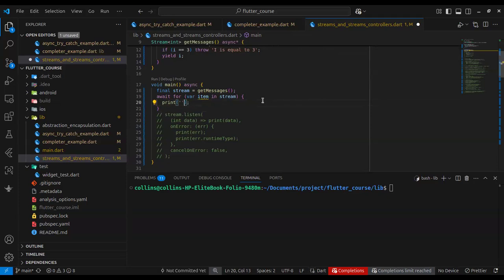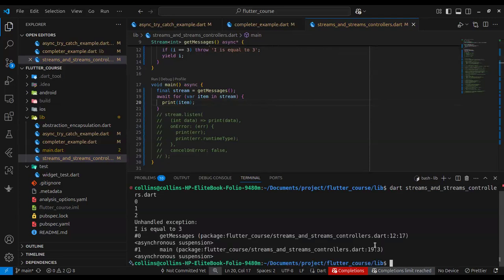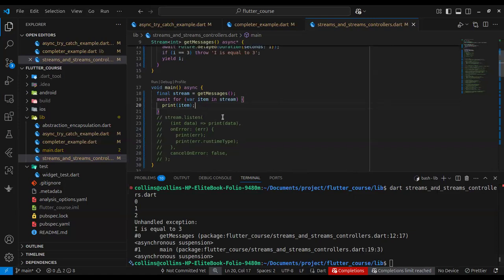What happens is, I'm just going to print item to show you. Yeah, see, this will do the same thing that our listen method did. You can see it did the same thing, right? It just prints the items to the console, 0, 1, 2, as they are emitted from the stream.